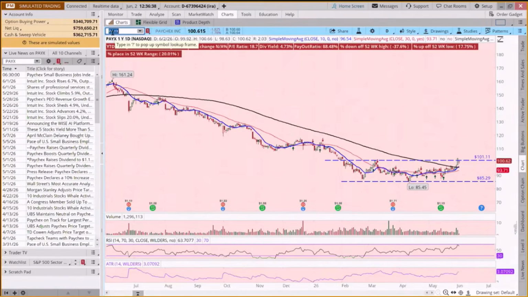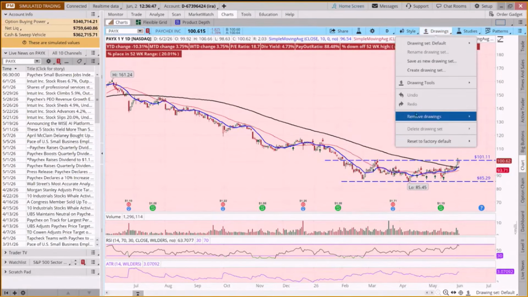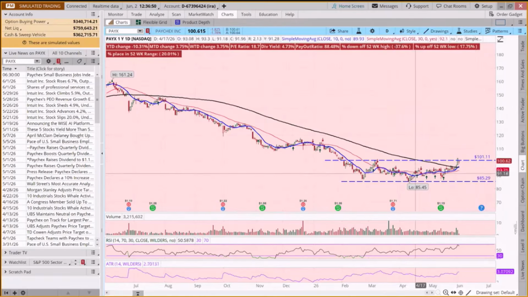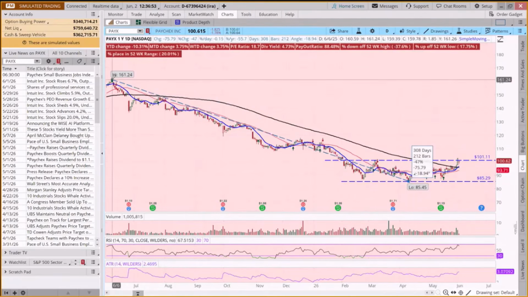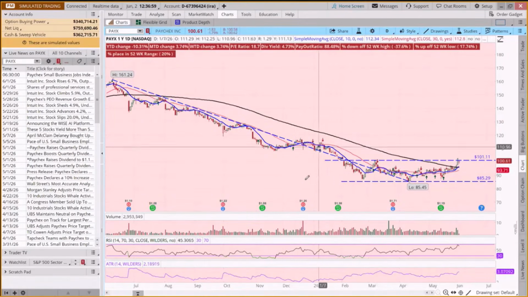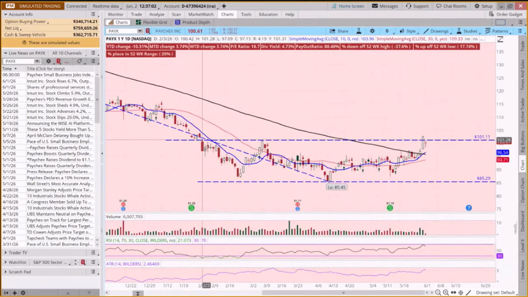How about PAYX? So this looks more similar. Paychex has been just on the struggle bus. I mean, this is down, it's got to be down, what, 50%? 47% from this high last summer. That's a long fall from grace. And then we saw this kind of double bottom basing pattern, and it's now flirting. It's not a very highly technical term to say it's flirting, but that's kind of what it's doing, isn't it? We have this double bottom and it's hitting its head, but it hasn't really broken out.